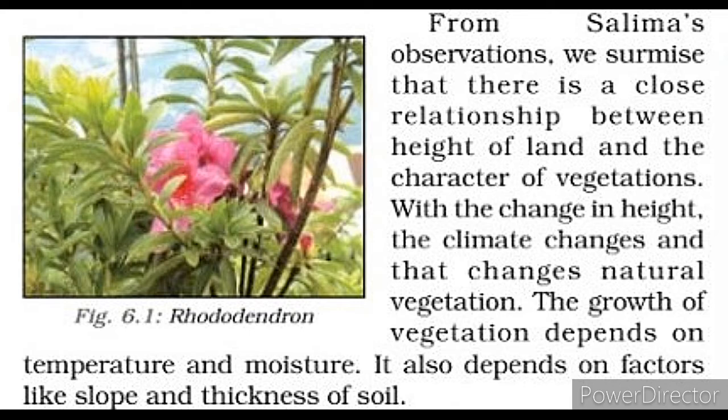Basically, these are the factors through which we can see any kind of change in our natural vegetation, or we can find different types of natural vegetation in our environment. Okay, now let's continue.